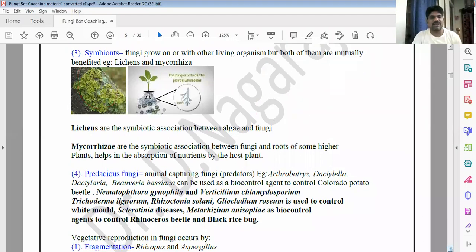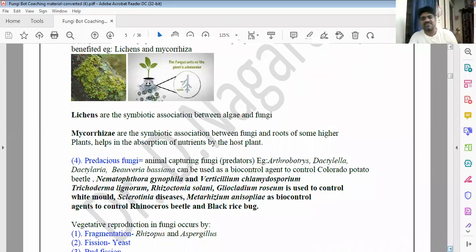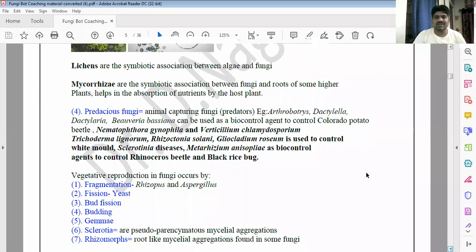the mycorrhiza, and then some of the predaceous fungi also are there that we use as insecticidal fungi. You know, some of the insects will be eaten by fungi, especially arthropods. Arthropod fungi is very, very useful nowadays. We are using it as an insecticide. You know the Hit that kills insects.